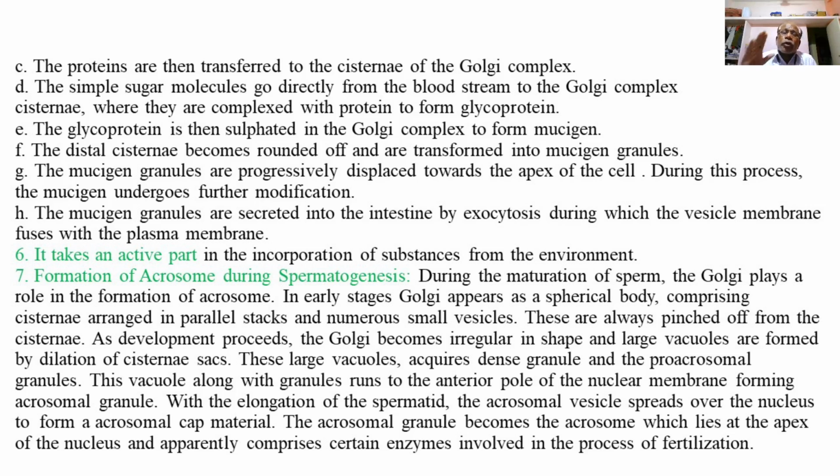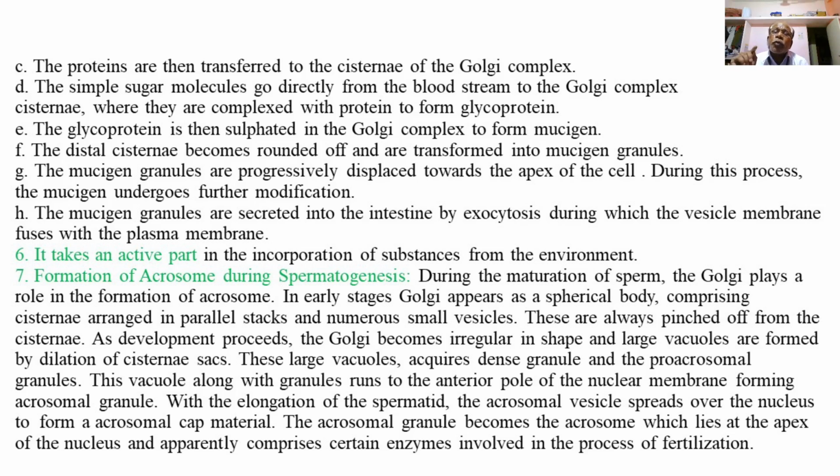So the formation of the acrosome during spermatogenesis, that is spermiogenesis, is the metamorphosis of the round male gamete, the spermatid, to the active, movable, tadpole-like sperm. This transformation of spermatid to sperm is called spermiogenesis.